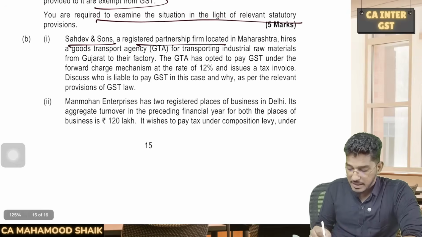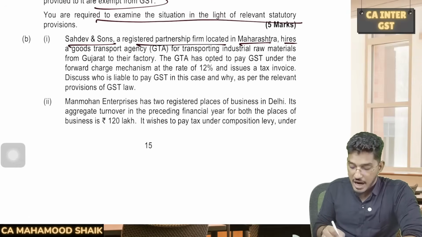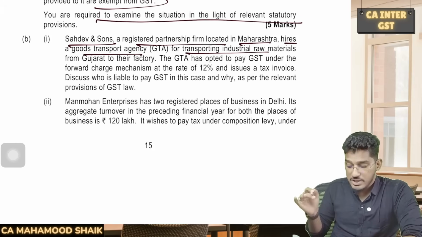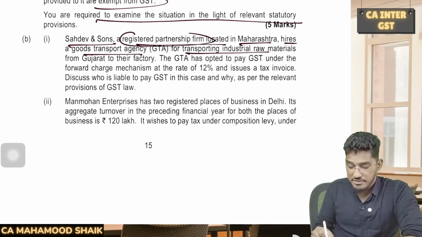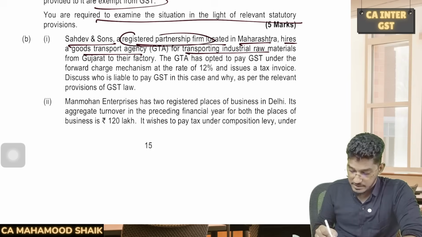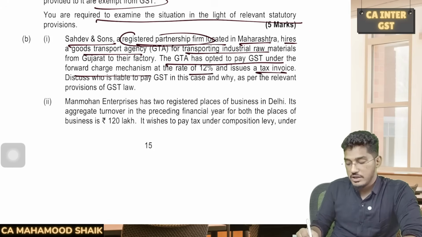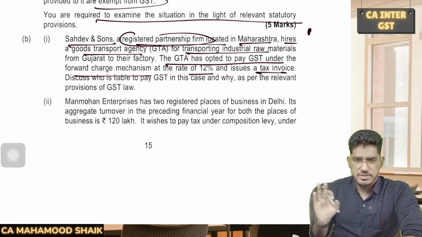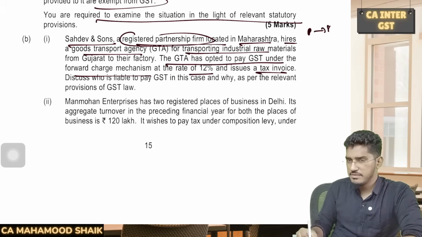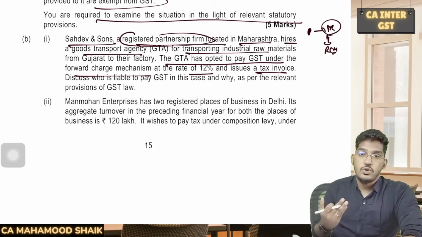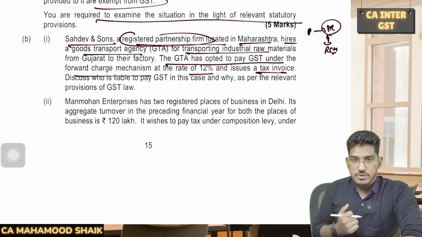Sahadev and Sons, a registered partnership firm located in Maharashtra, hires a goods transport agency for transporting industrial raw materials. See, partnership firm is a specified recipient of GTA services. But the GTA has opted to pay tax under the forward charge mechanism at the rate of 12% and also issues a tax invoice. See, generally, a partnership firm is a partnership firm, whether registered or unregistered, it will be a specified recipient. So in case of specified recipient, generally RCM will become applicable unless the GTA has opted itself to pay the tax under forward charge mechanism.